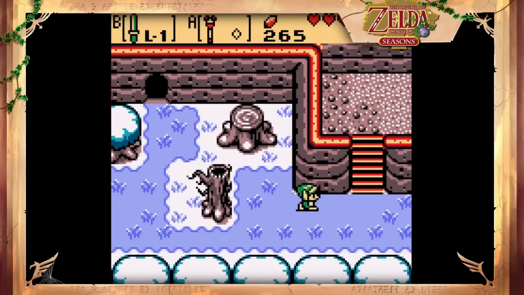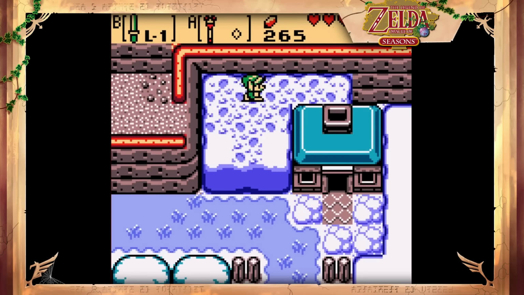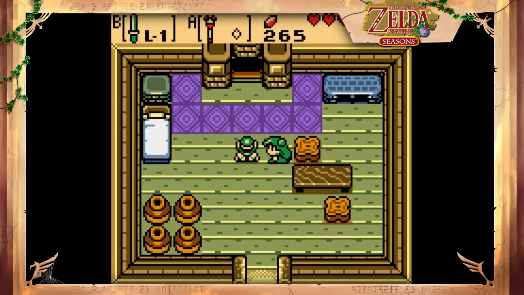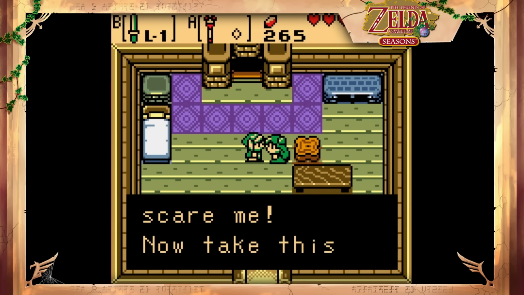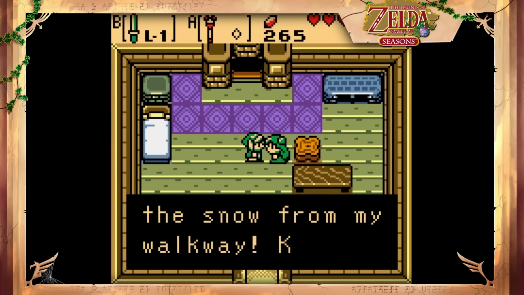In Oracle of Seasons, Link can find Holly's house in the Woods of Winter, with the door blocked by snow. He can enter by hopping down the chimney, and when he bumps into Holly, she'll be upset because she thought he was Santa, implying that Holodrum is visited by Father Christmas every year.